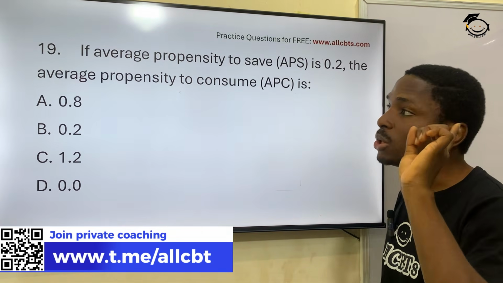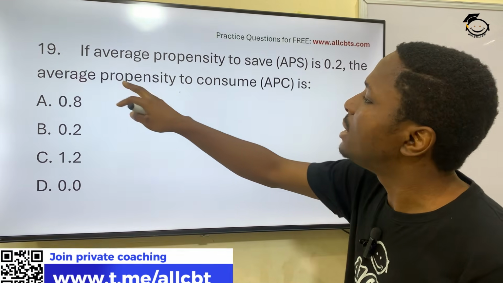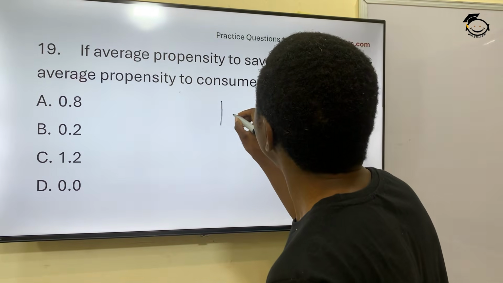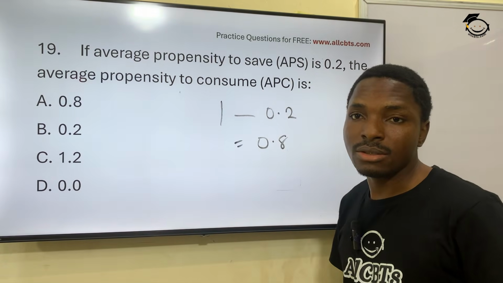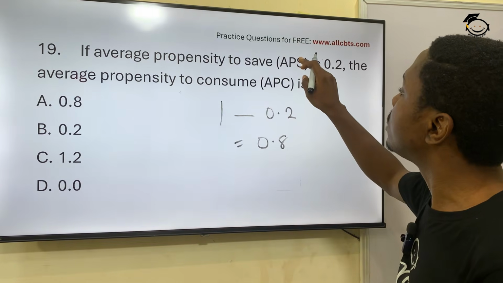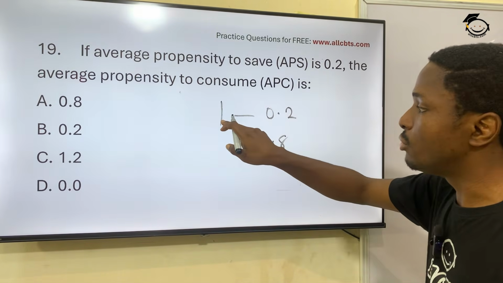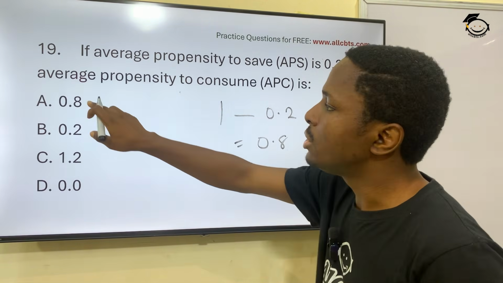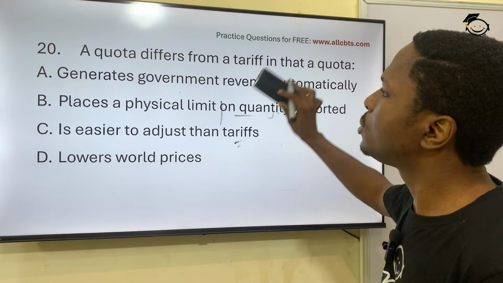So if average propensity to save is 0.2, the average propensity to consume will be 1 minus 0.2, which is 0.8. To be sure your answer is correct, you add the propensity to save and propensity to consume, and it must give you 1. That's the short trick. So that's option A. And then question 20 now.